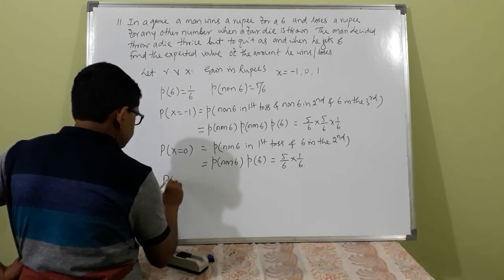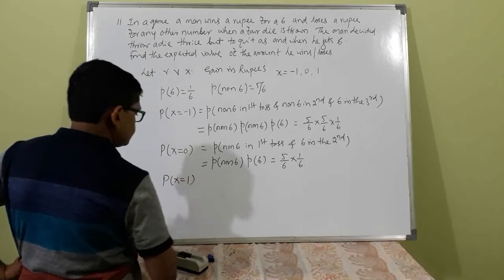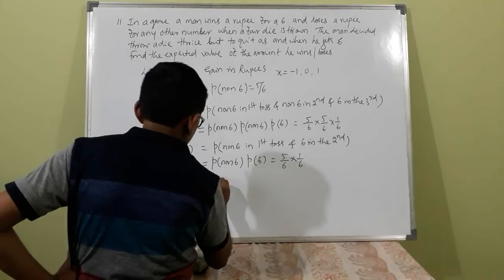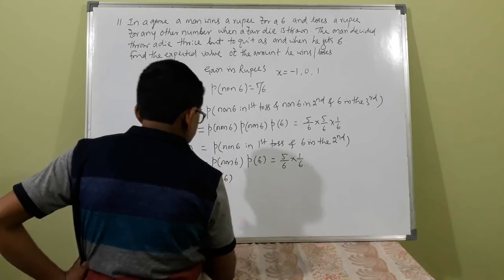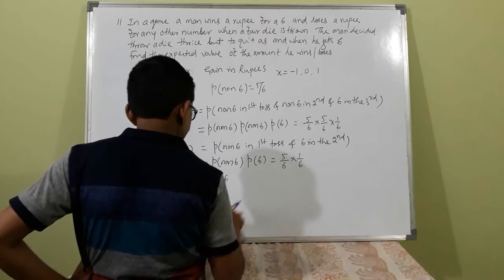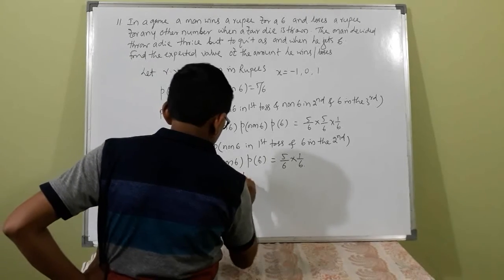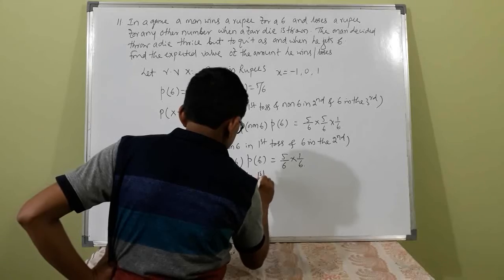So the probability of gain will be 1 rupee when he gets probability of 6 in the first toss.